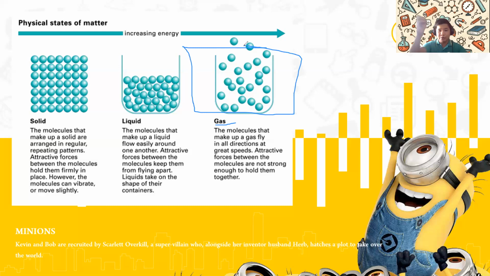Because the molecules are so far from each other, they do not have a fixed shape. And because the molecules are so far from each other, they don't even have a fixed weight. So if you want to weigh oxygen or a gas, it will be very hard because you need to get oxygen, which you cannot see, and then put it in a container.